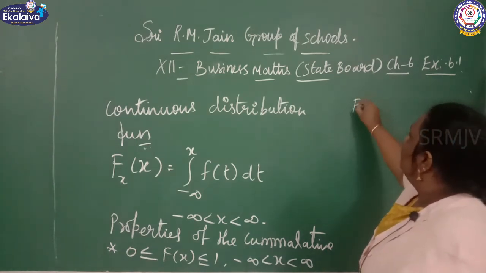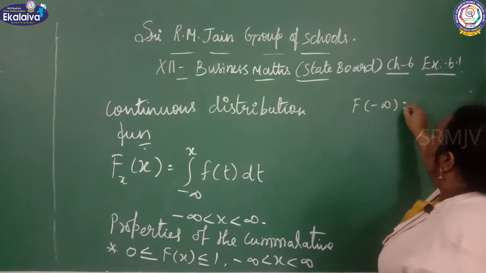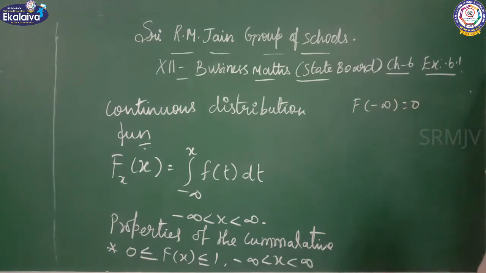What is the value of F of minus infinity? F of minus infinity equals 0 and F of infinity equals 1, in the properties of the cumulative function.